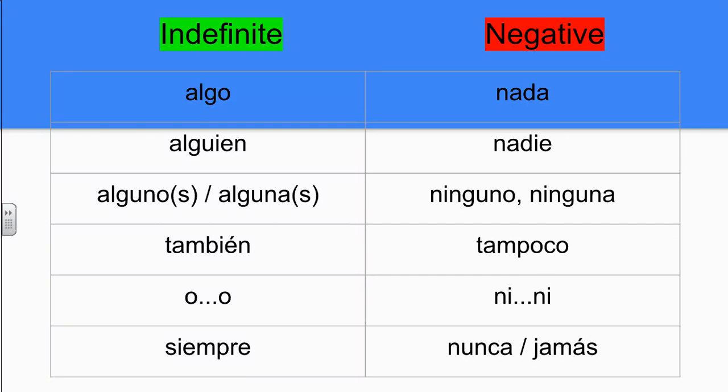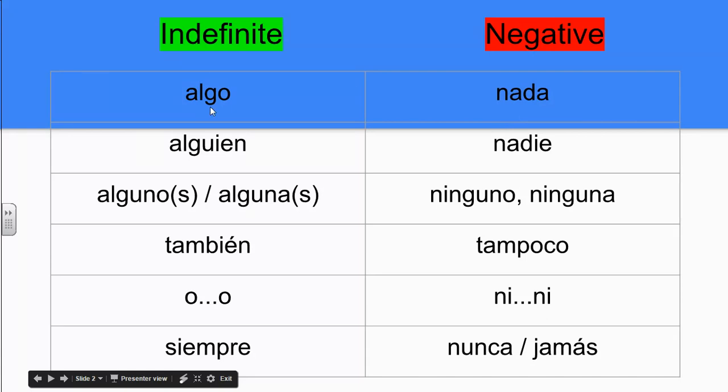As you look at the left column, you're going to see words like algo, alguien, alguno, alguna, también, o, and siempre. The negative reflections then would be nada, nadie, ninguno, ninguna, tampoco, ni, nunca, jamás. So for everything on the left, we have its equal on the right.